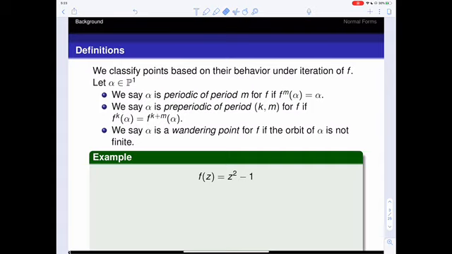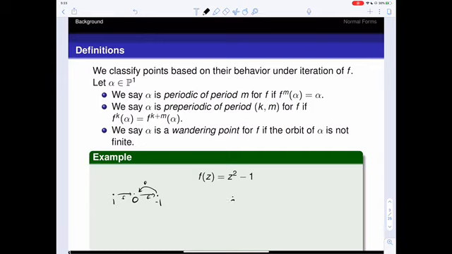So let's look at an example. Let's consider the map z squared minus 1. Under this map, let's look at the point 1. 1 maps to 0, which then maps to negative 1, which then maps back to 0. So here we see that 1 is a pre-periodic point, and 0 and negative 1 are periodic points.